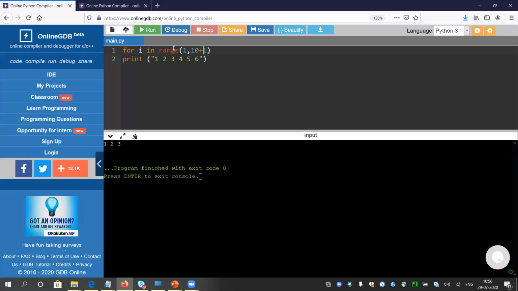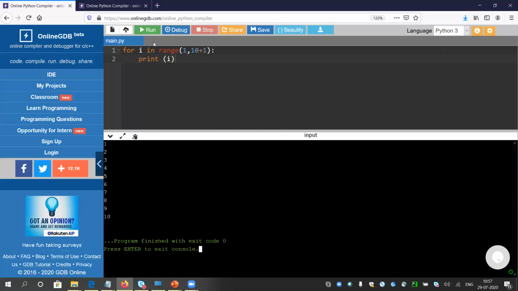Here we need to print 1 to 10, so we have to write 1 to 10 plus 1. Remember it. Then you have to give a colon and just print the value of i. That would be enough. Let's run it quickly.